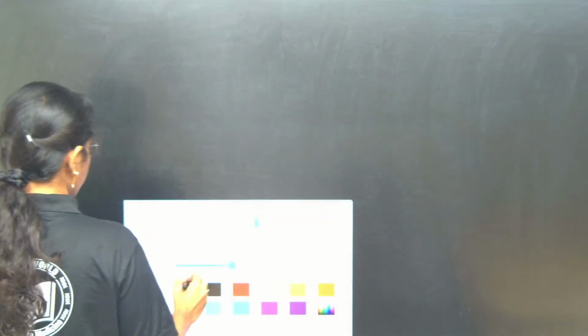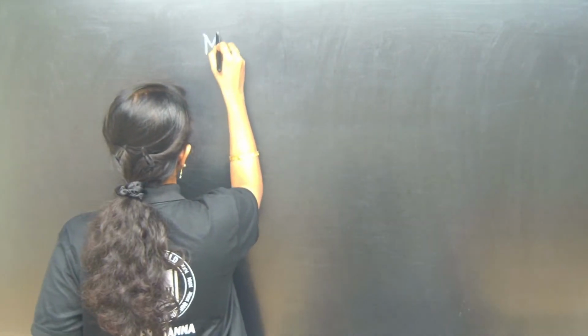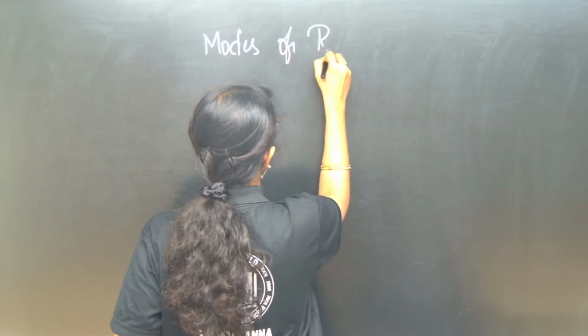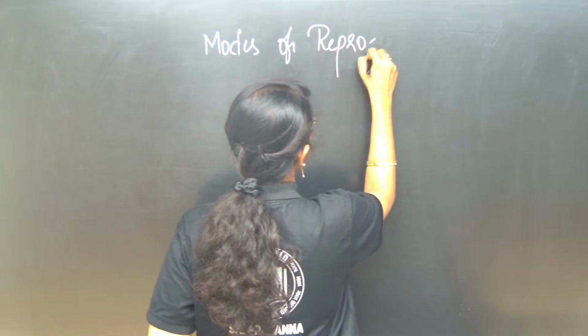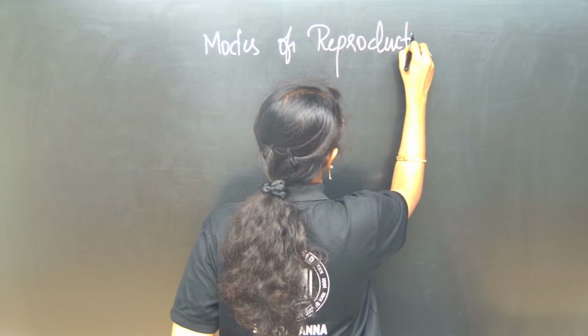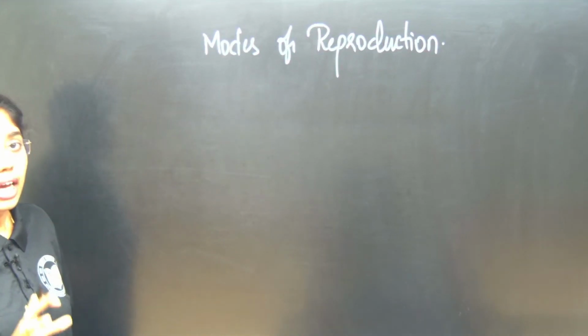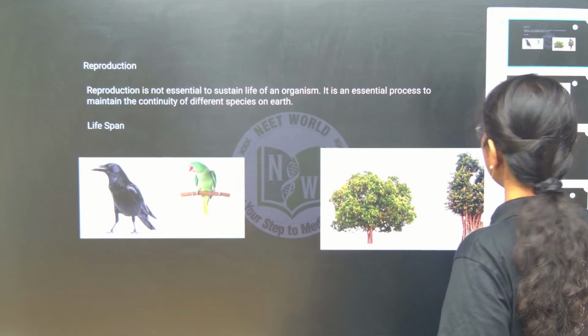So here you see, ma, first, modes of reproduction. We have all learned that reproduction is not the defining feature of living. It is not essential. Reproduction is the characteristic feature of living. Reproduction is not the defining feature.